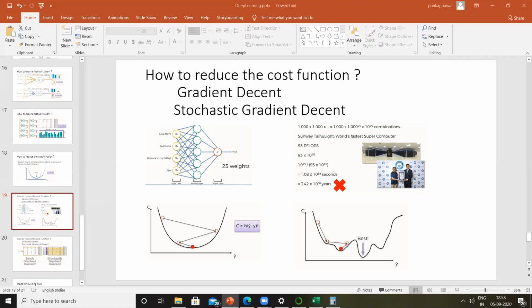Even over there, we were not trying all the possible values, right? We were using some approximate values, and based on that, we were finding the answer. So using a similar approach, gradient descent is going to calculate this. It is also kind of an approximation technique, you can say. Is this clear?